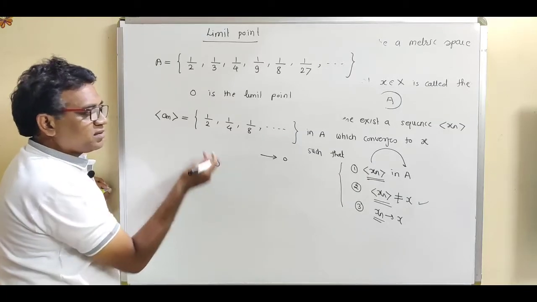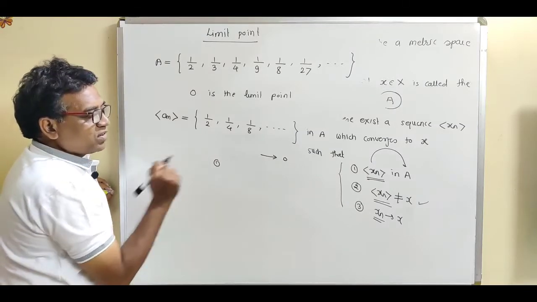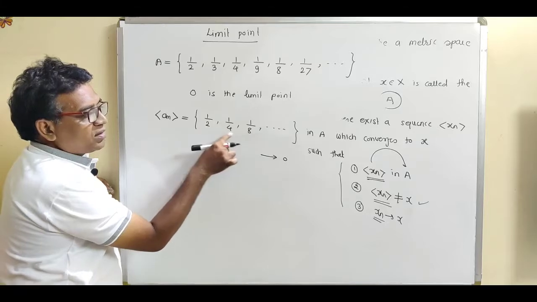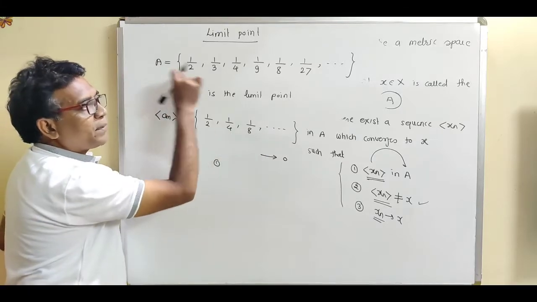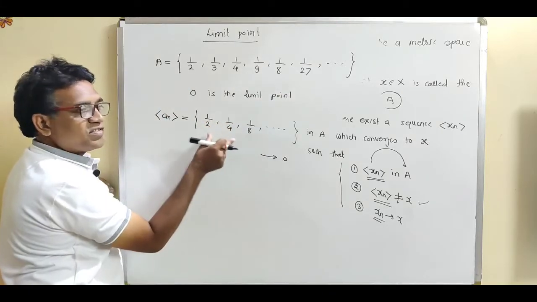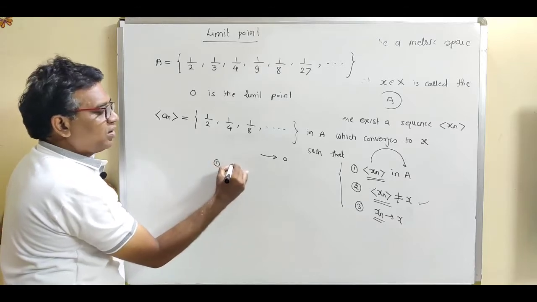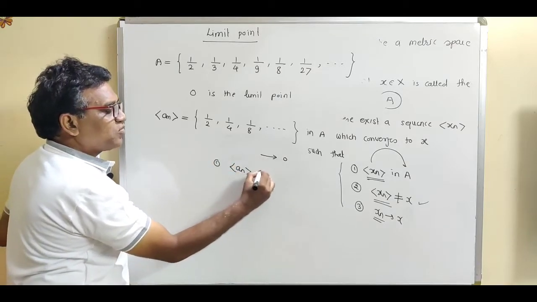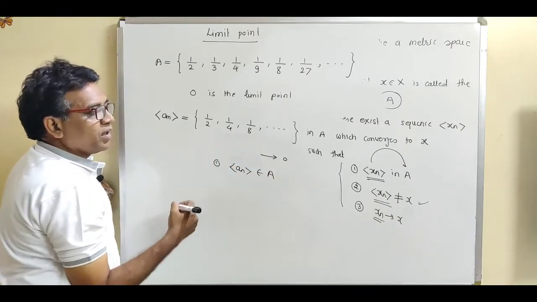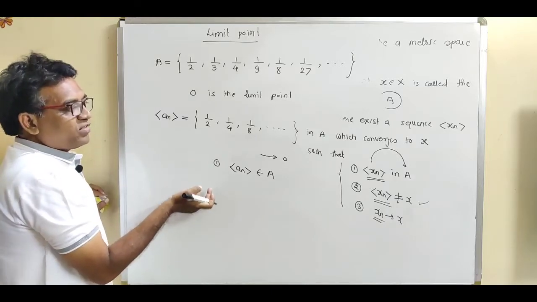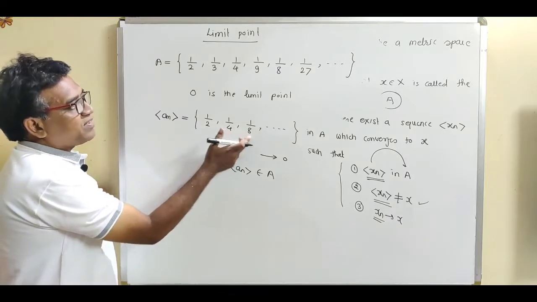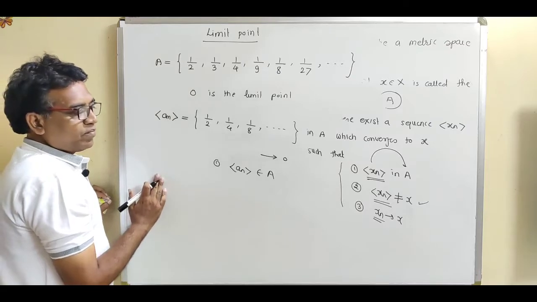Let us check three conditions. What is the first condition? All the terms of the sequence should be present in A. This is the first required condition. Easily we can observe that all the terms of the sequence are present in A.